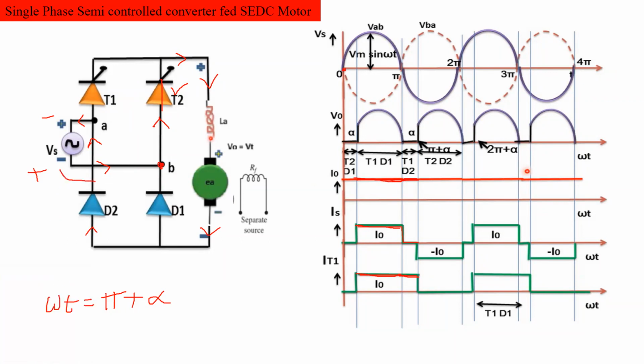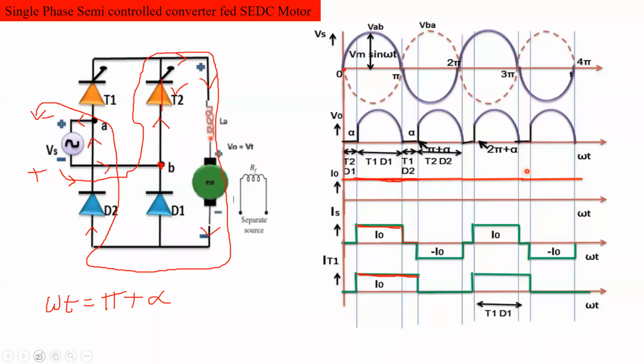Positive terminal of the supply voltage, through T2, through the motor, through D2, to the negative terminal of the supply voltage. Is it right? यही है ना? यही ना current flow होने का?